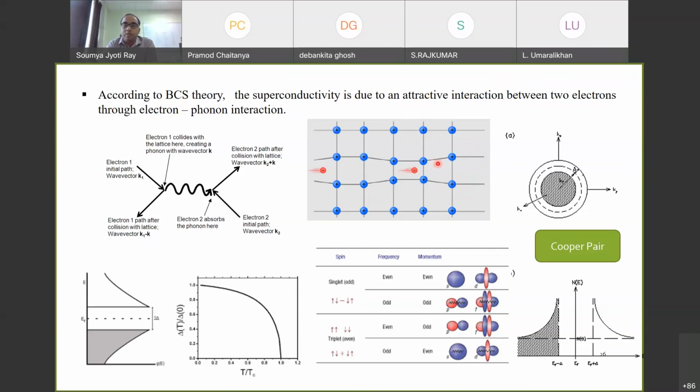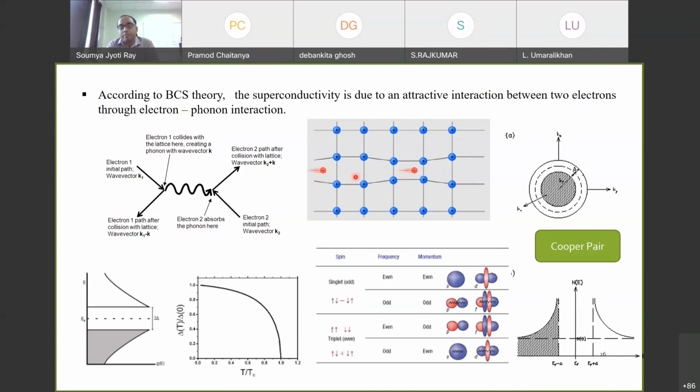And now because ions cannot move, it is basically the electrons which we will see moving, and these two electrons, in the ideal case, will do this when the momentum of these two electrons are exactly equal and opposite. Okay, so if they're around the Fermi level, then basically one is plus k, the other has to be minus k.